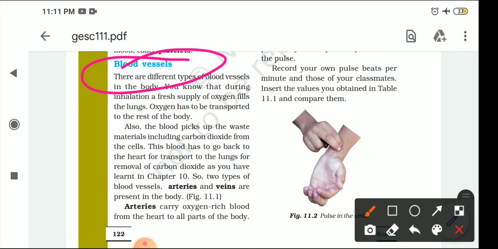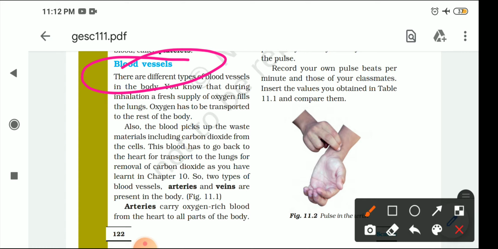Okay, so as we know, blood is a fluid which is circulating inside the body. Now the question comes: where is this blood circulating? The blood, which is a fluid, circulates inside a network of tubes, some called arteries, some called veins, and capillaries also. So basically these are the blood vessels. These are like tubes.